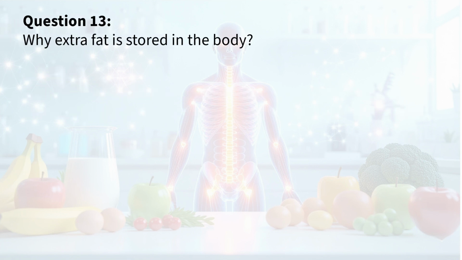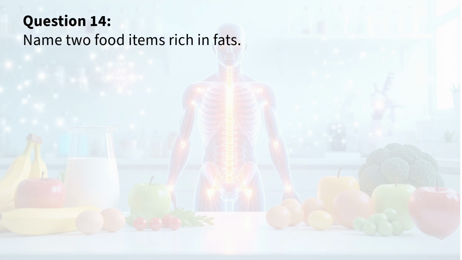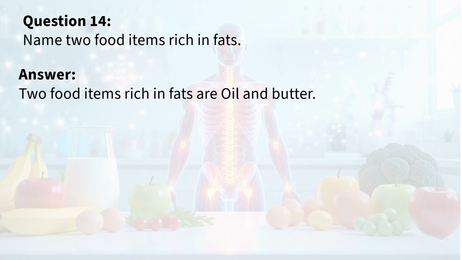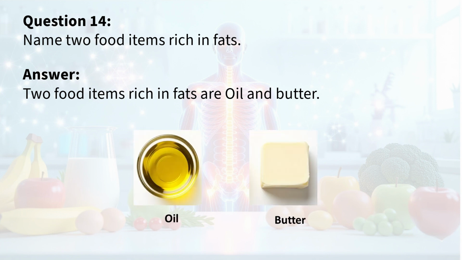Question 13. Why is extra fat stored in the body? Answer. Extra fat is stored in the body for future use. This stored fat is used when the body does not get a sufficient amount of food. Question 14. Name 2 food items rich in fats. Answer. 2 food items rich in fats are oil and butter.